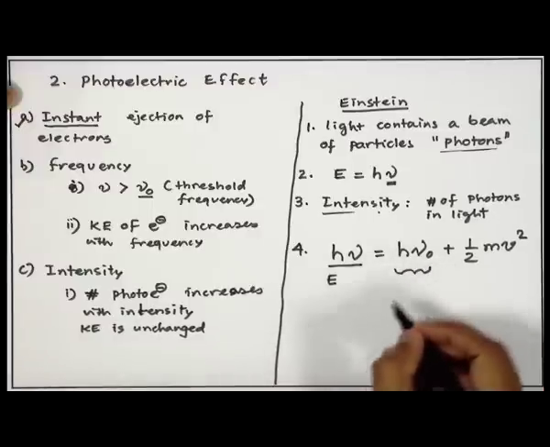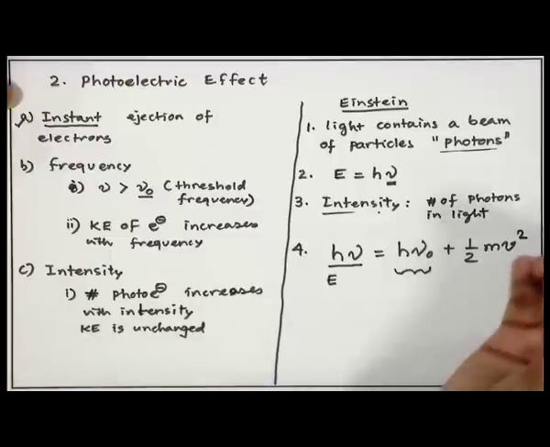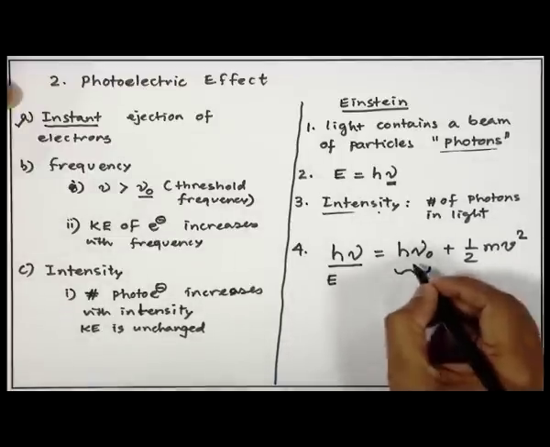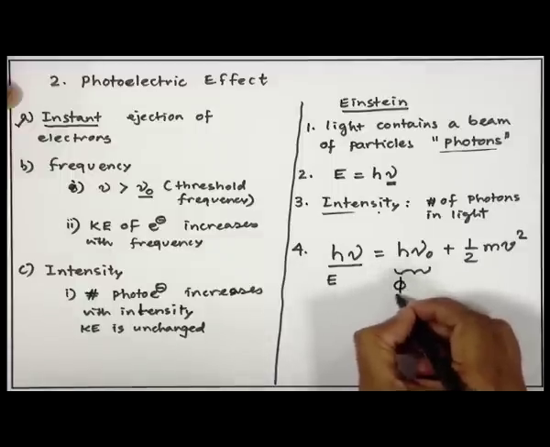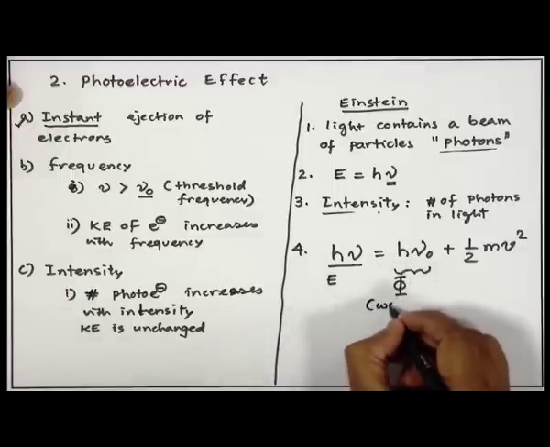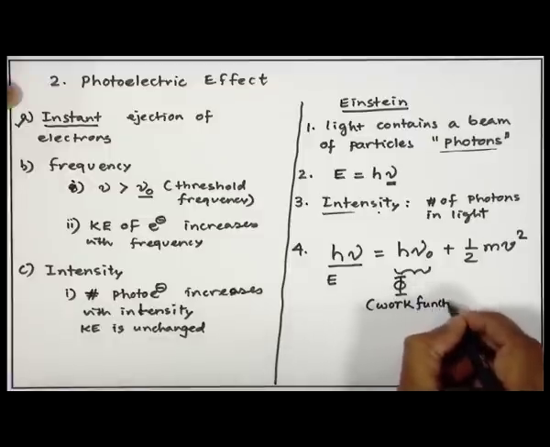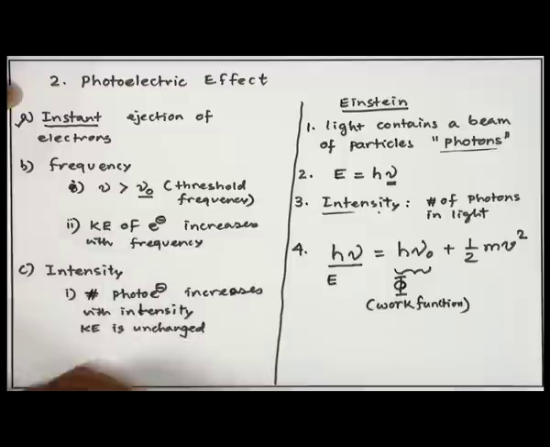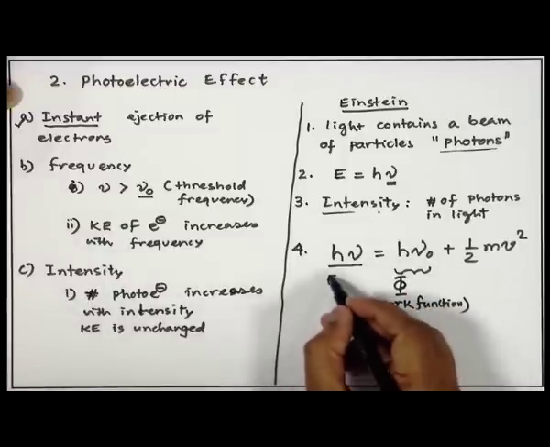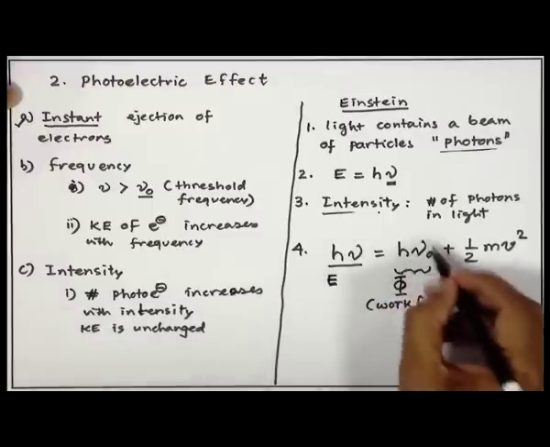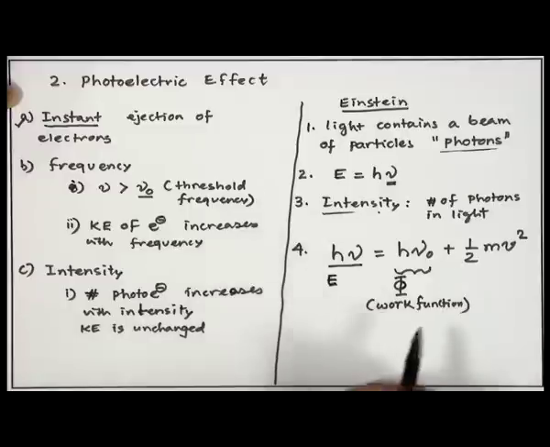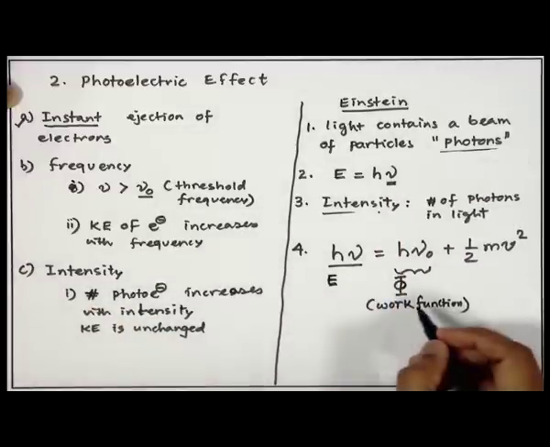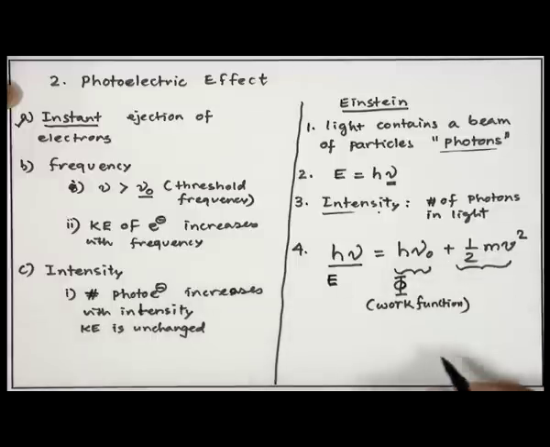This is the energy that you have to give to the metal in order to take that electron out. So, this is the binding energy of that electron to the metal. It is given as phi, and called the work function. Different metals have different work functions, because you need to pay different amounts of energy to remove their electrons. The radiation brought energy E, and it had to pay phi or h nu 0, the work function of that metal, which is the minimum energy needed to eject the electron. The remaining energy is reflected as the kinetic energy, half m v square, of these ejected electrons.